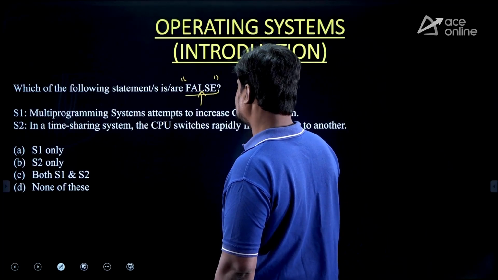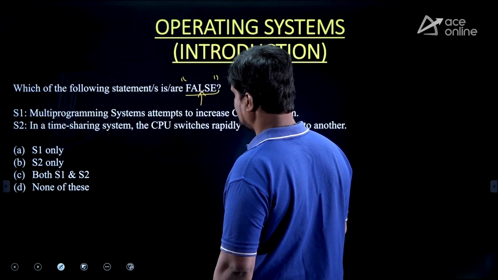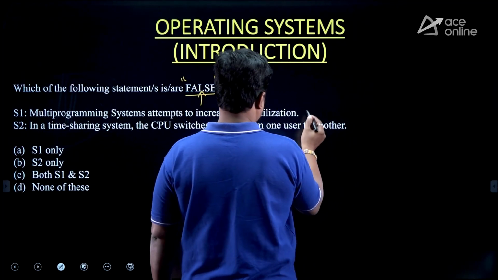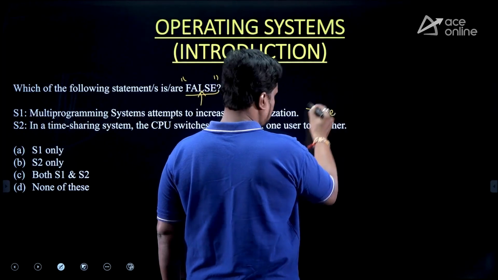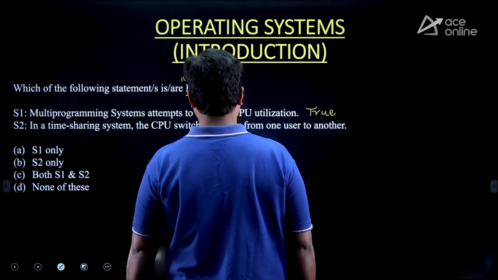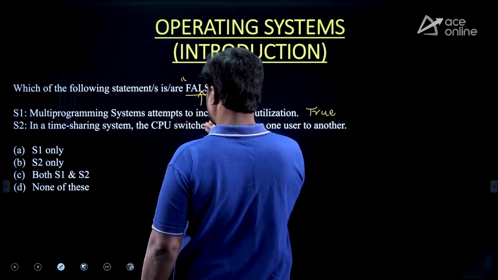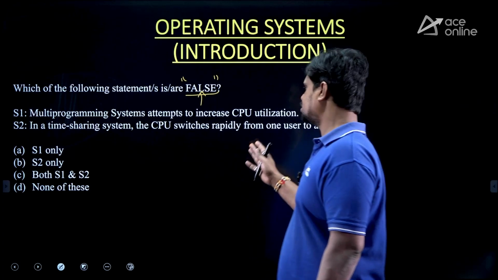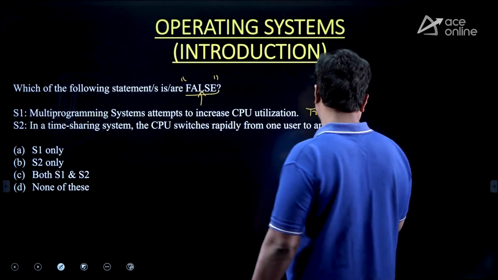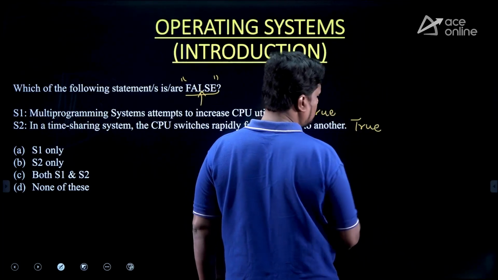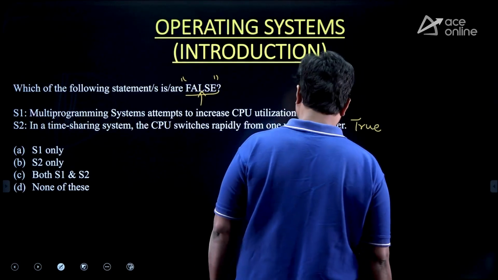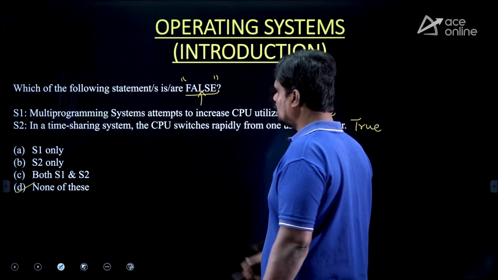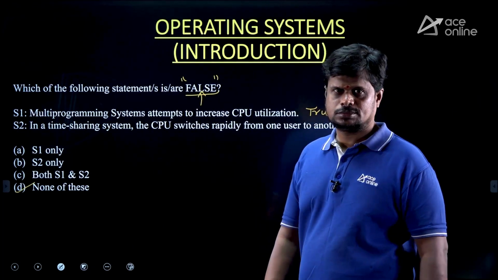It is asking about the false statement here. A multi-programming system attempts to increase the CPU utilization. Is it true or false? It is true, right? Yes, it is true. In a time-shared system, the CPU switches rapidly from one user process to another user process. It is also true. Both the statements are true here, yes or no? So option D is the answer. As both statements are true, none of the above is false. Option D is the answer.